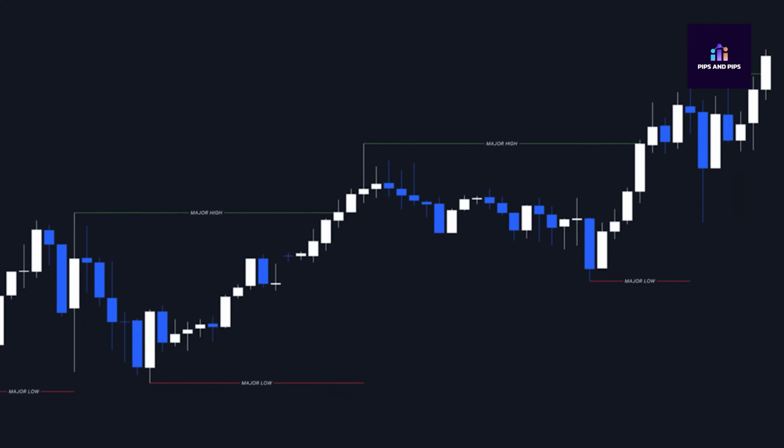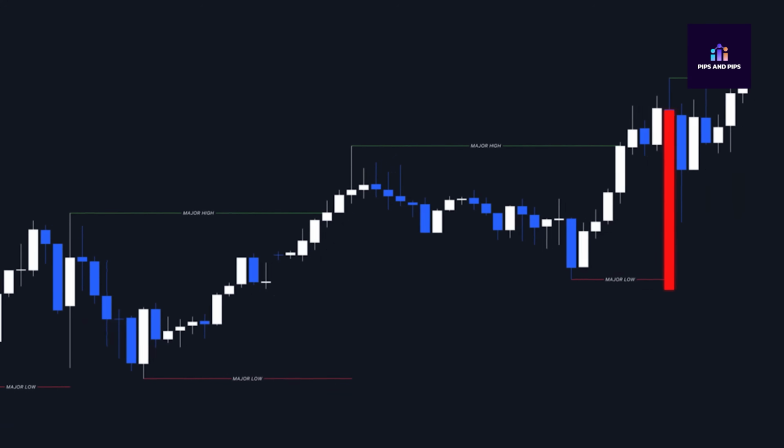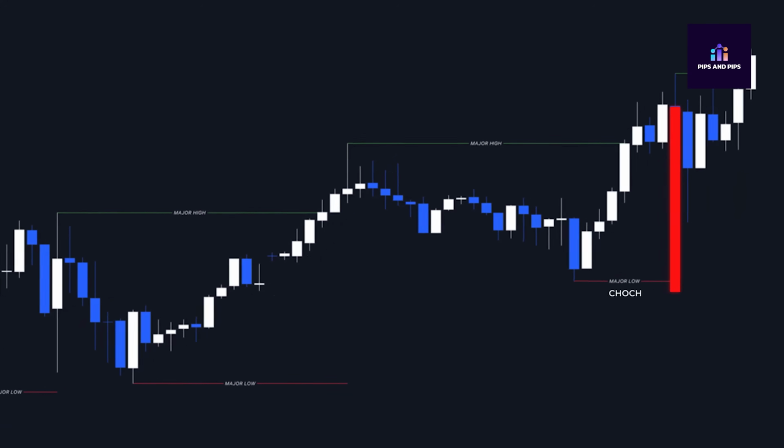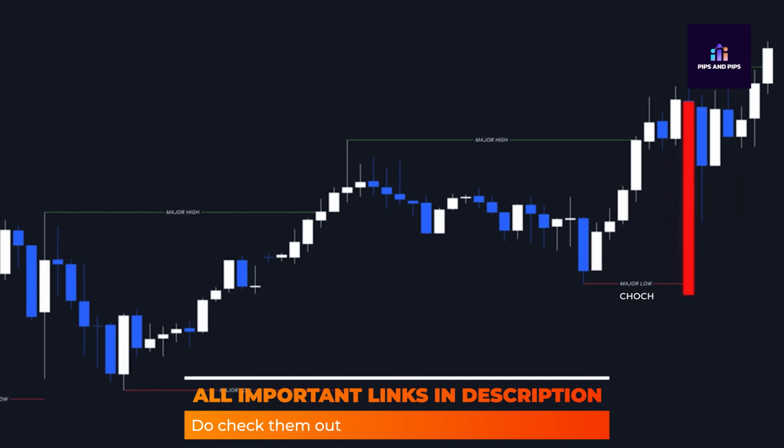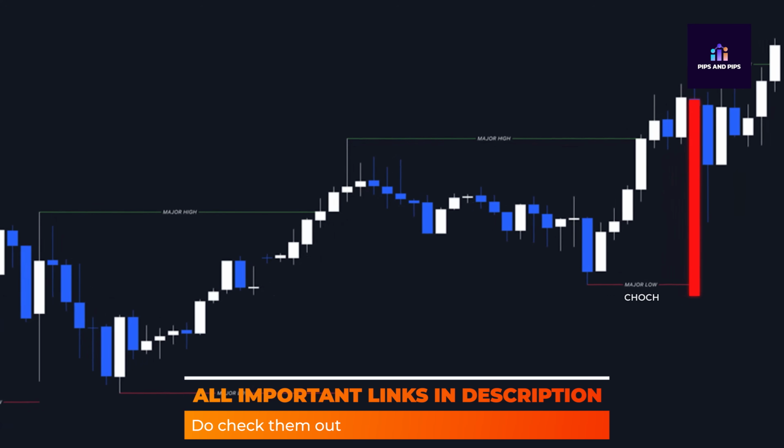Similarly, if the market is in an uptrend but breaks below its major low and goes down, that will also be called change of character. Again, only if the candle breaks the major low, not the wick. So guys, this is market structure.